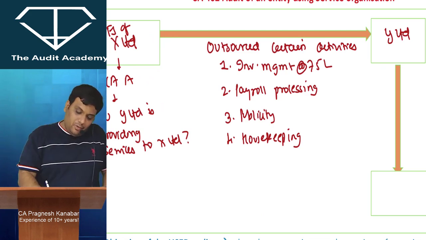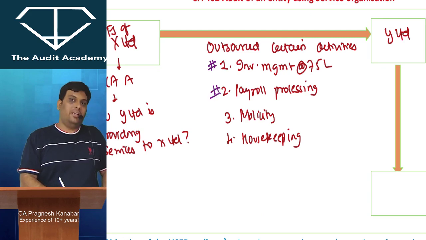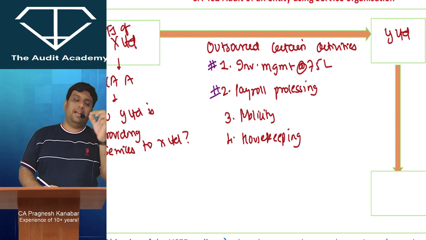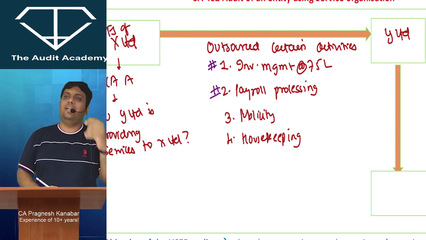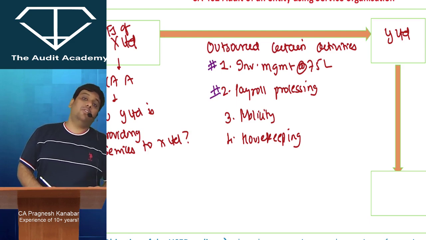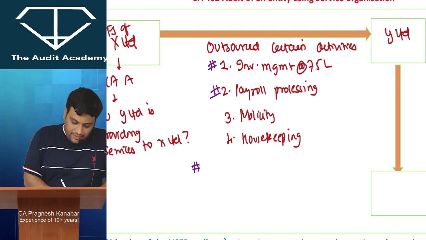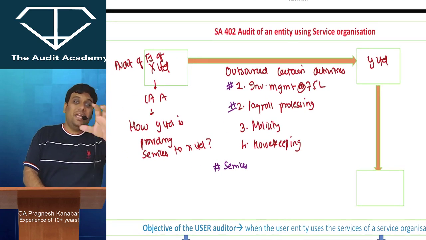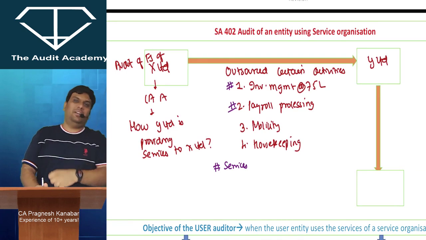Trust me, if you apply your common sense, you will come to know that you will be extremely worried about the first couple of activities. Even the third and fourth activities, the payment that X Limited is going to make to Y Limited for providing these services is a material payment. But why will you be worried extremely about the first couple of activities? Because these services can impact the day-to-day accounting system of X Limited.